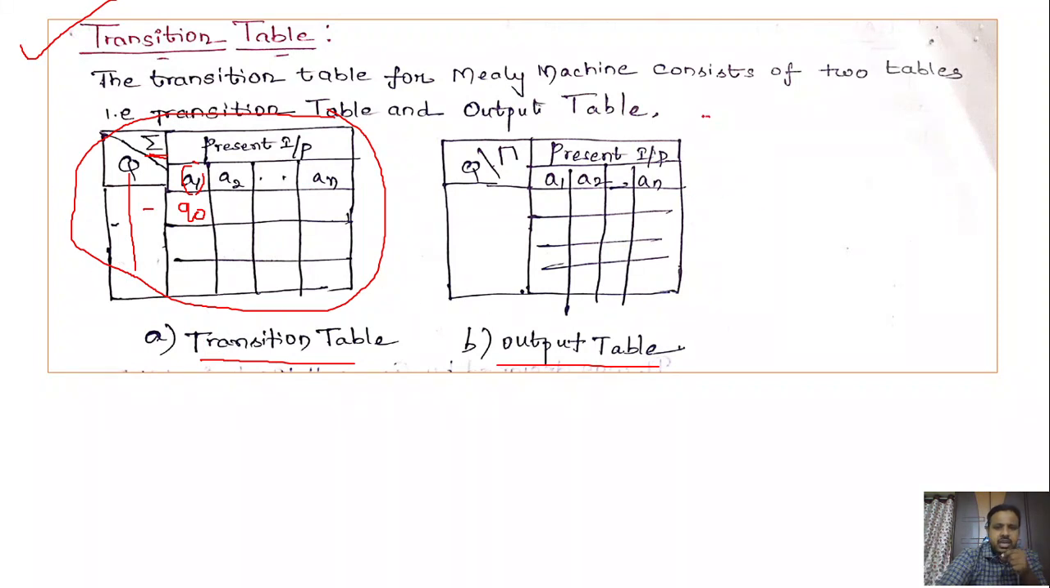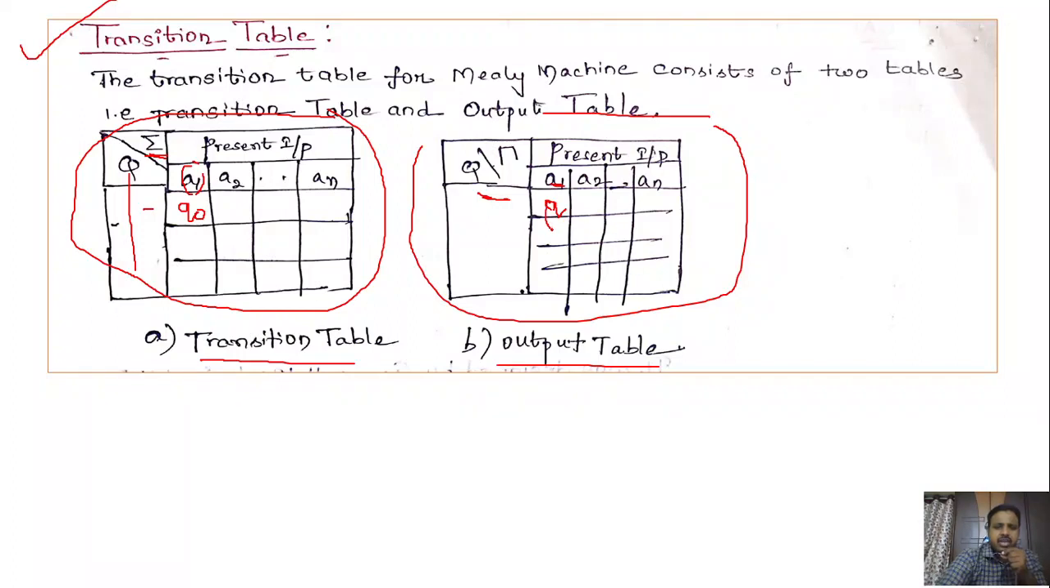And the next one is another table, which is called the output table, right? What the output table specifies is the state, the input, and the output that we are getting. So it specifies the state, the input, and what output we get here.